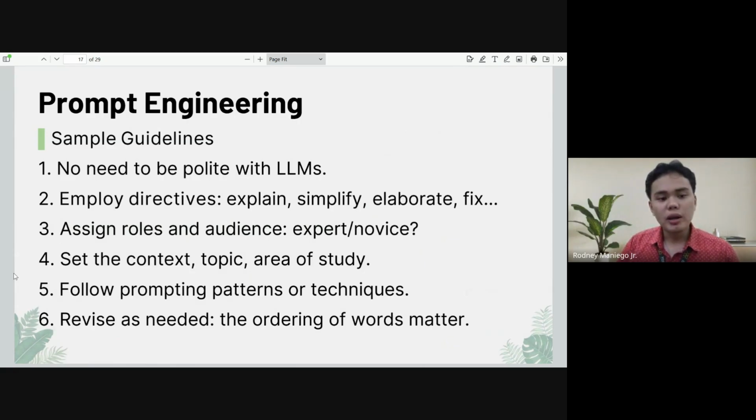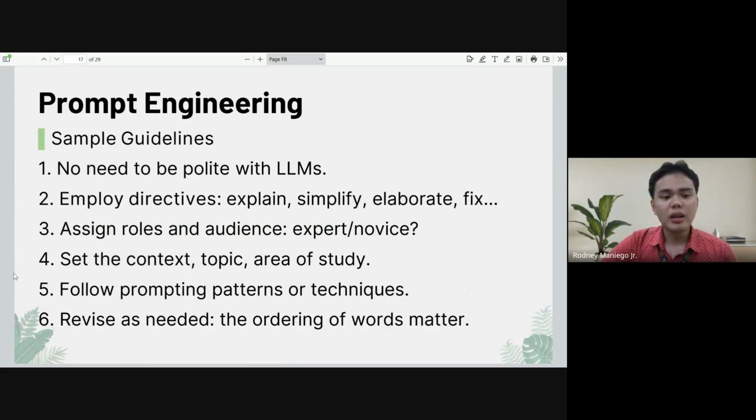Then number four, set the context, the topic, or the area of the study. So you can inject that so that ChatGPT, Gemini will be able to generate better results for you. So later on, we'll have an example on that.